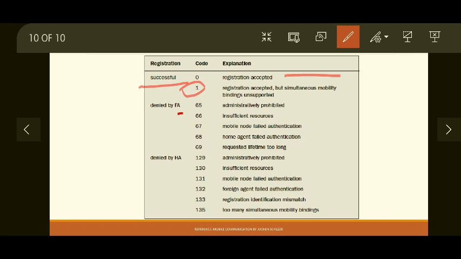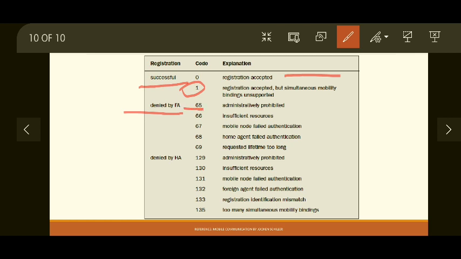If registration is denied, there can be two reasons why. Registration can be denied by the foreign agent, or it can be denied also by the home agent. There are several reasons registration can be denied. For example, if the foreign agent or home agent, both of them or one of them, have too many nodes to handle, they cannot accept any more registration, they can reject your registration request.